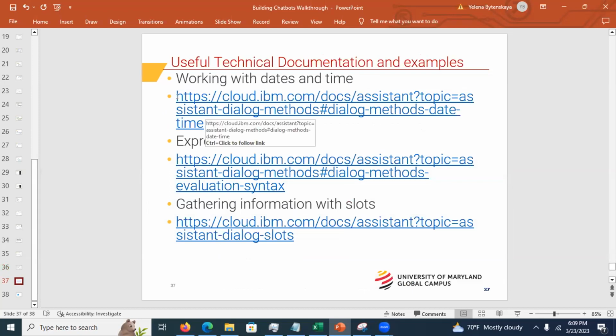Oh, here, this is just the link where you can get some expressions on how to work with dates and times. There are some examples, and this is on gathering information with slots. There is some additional documentation because it's code that you're going to need to reuse. If you use the phone number, you will have to borrow the expression from the documentation. You're not going to submit another example of the chatbot, but looking up the expressions and reusing a few specific lines of code, this is fine.